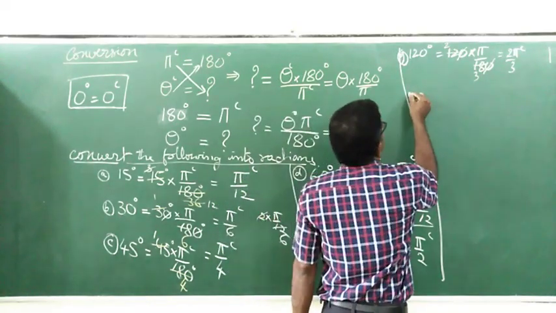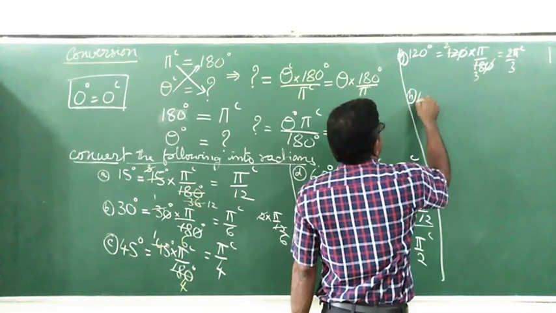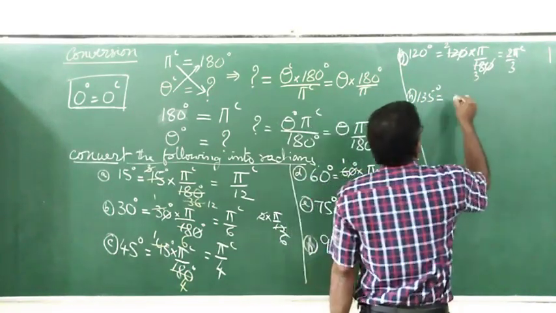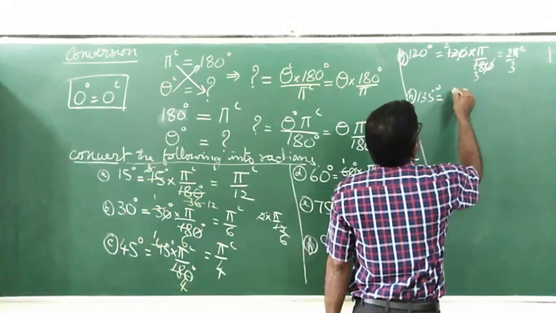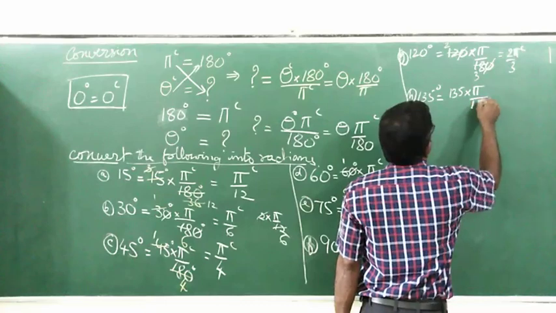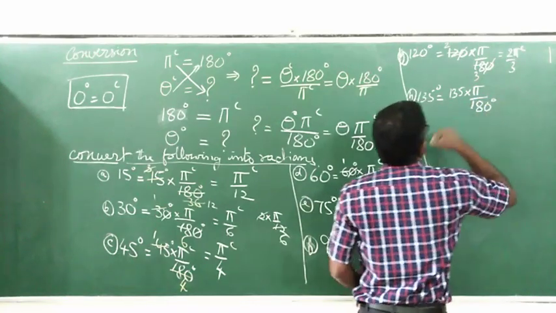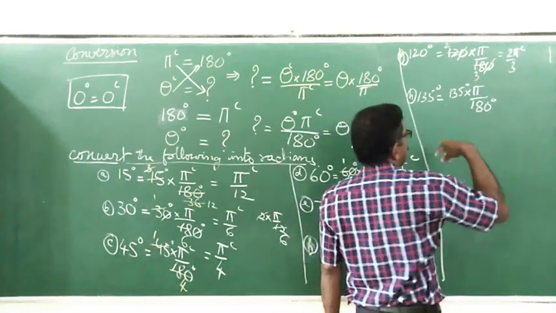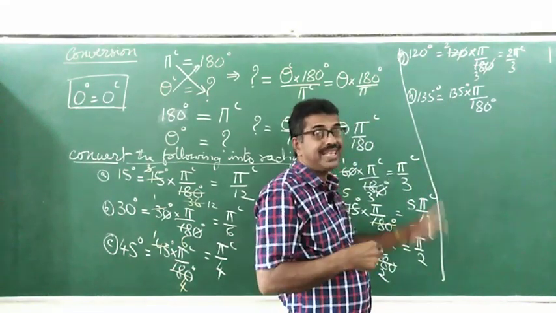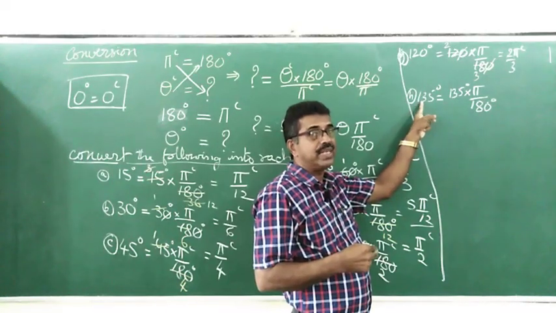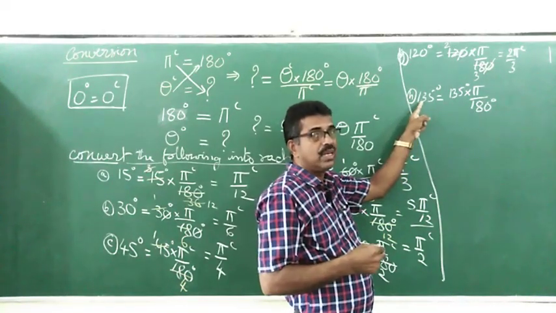Or suppose I give you another one, 135 degree. 135 degree is 135 into pi divided by 180. So what do you expect here? 135 degree is how many times 15 degree? Can you recall?